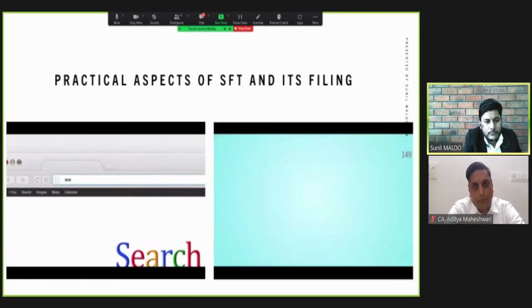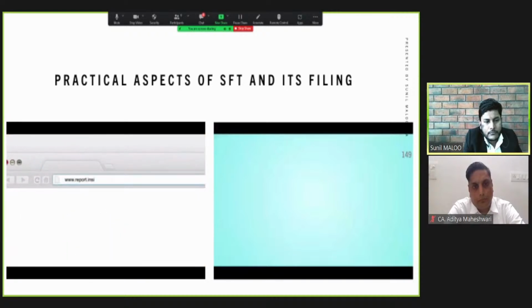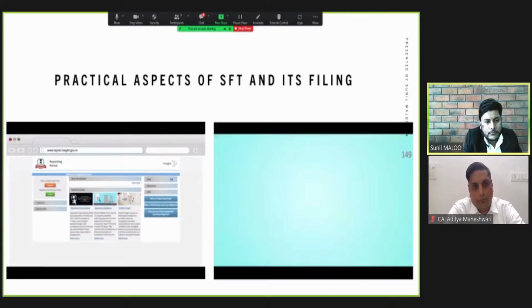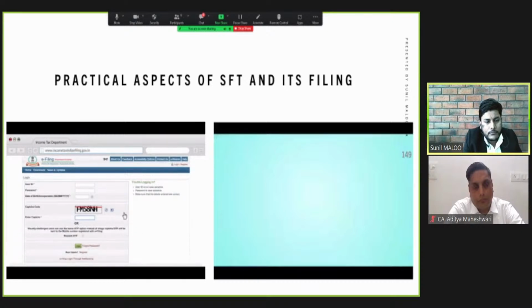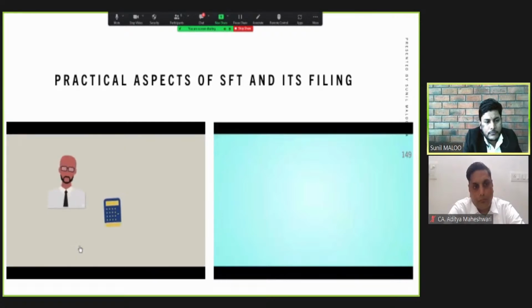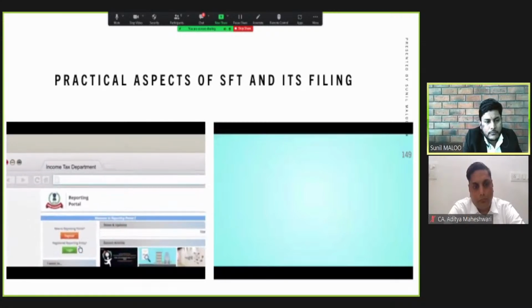Go to www.report.insight.gov.in and click on Register. You will be redirected to the e-filing website. Enter the reporting entity's login credentials of the e-filing portal, including the captcha code, and then click on Login. In case you are a new taxpayer or a taxpayer but not registered, register yourself on Income Tax India efiling.gov.in before registering as a reporting entity.